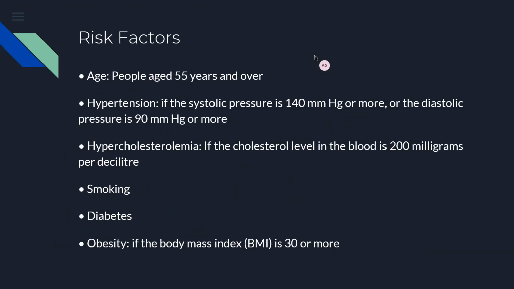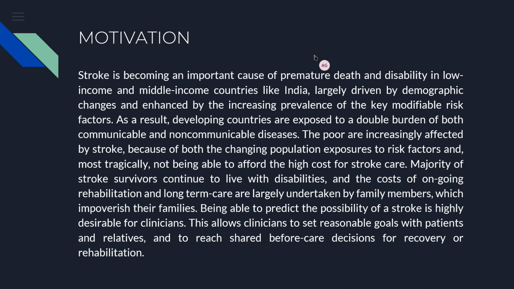Now, what are the risk factors that are involved in stroke? These are the exact risk factors we have also used in our features. One of the risk factors is age. People above the age of 55 are more prone to strokes. Other examples of risk factors are hypertension, smoking, diabetes, and obesity. As an example of obesity, if a person has a BMI, body mass index, of more than 30, then he is more prone to strokes.